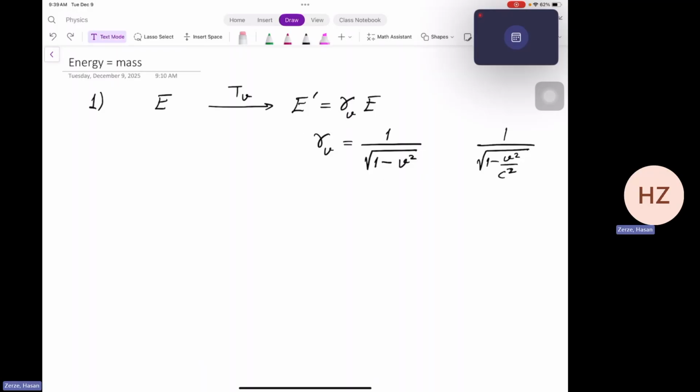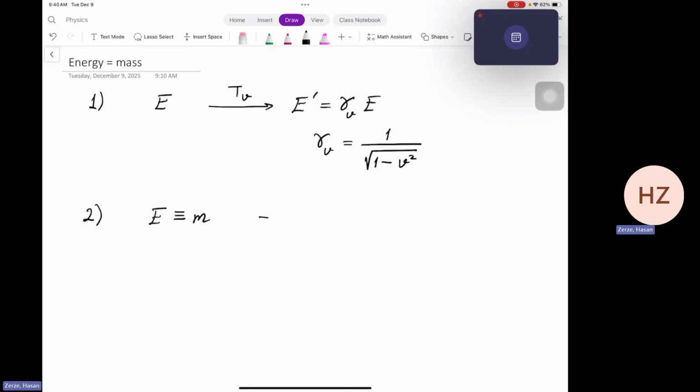Okay, first we're going to show that this is true, and the second part of the proof is by assuming that this E prime is equal to gamma V E, we're going to show that the energy is identical to mass in units of speed of light being equal to 1.